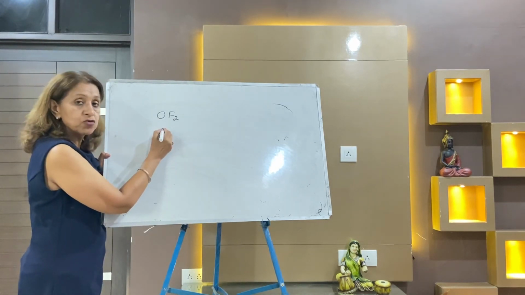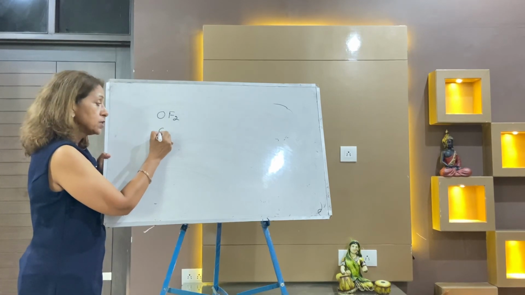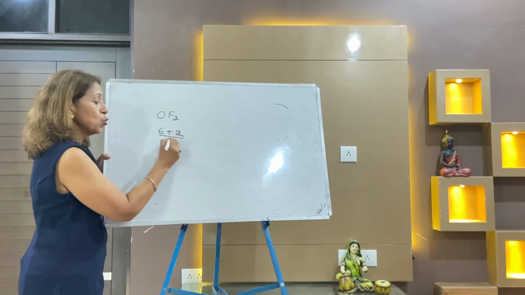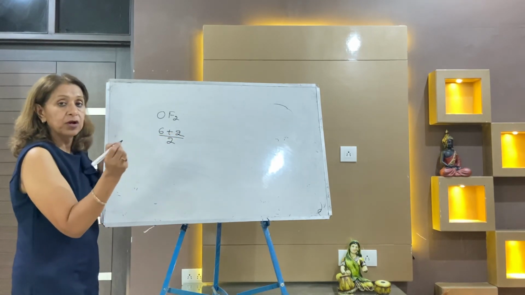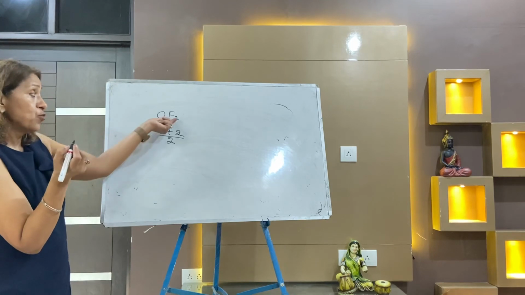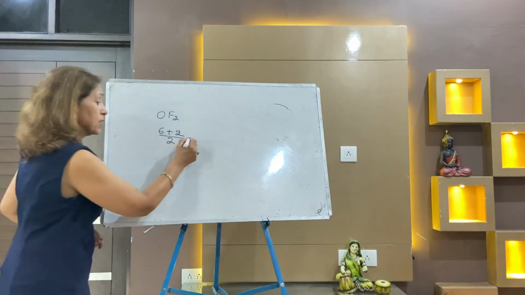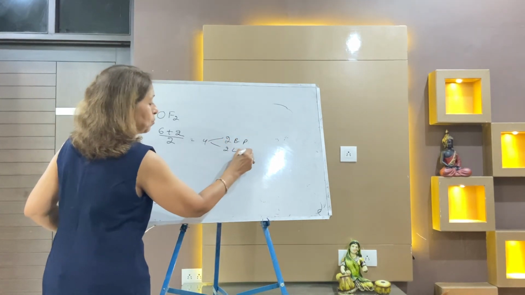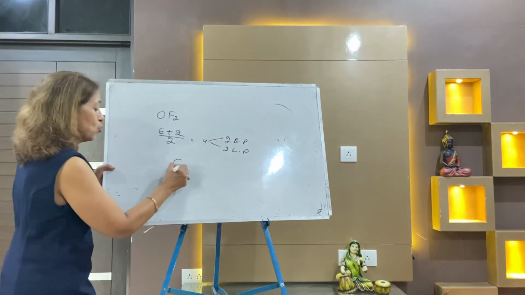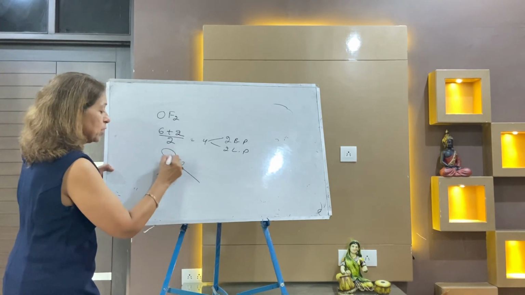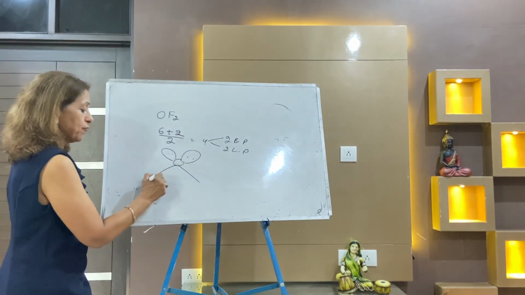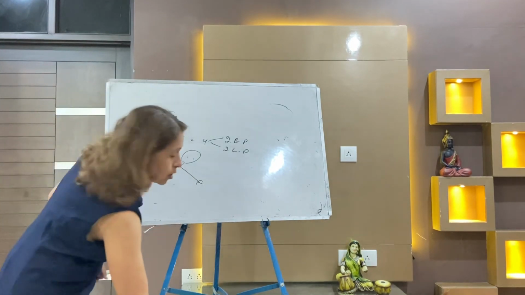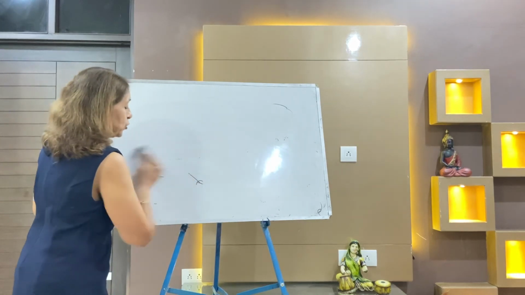Oxygen: how many outer electrons? You do it yourself at home. 6. How many atoms with valency 1? 2. This is 6 plus 2, by 2. 8 by 2, 4. But because the surrounding atoms are just 2, out of the 4, 2 are the bond pair and 2 are the lone pair. The shape is bent V always. OF2. So you can write maximum molecules in your notebook and practice at home.